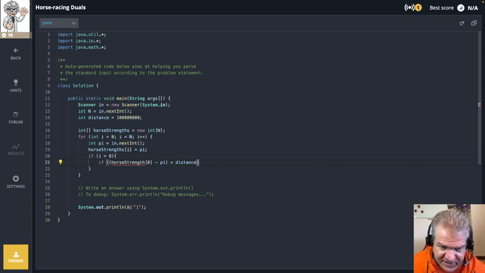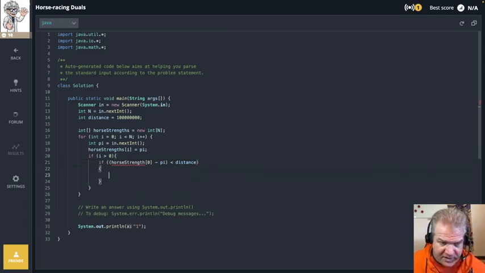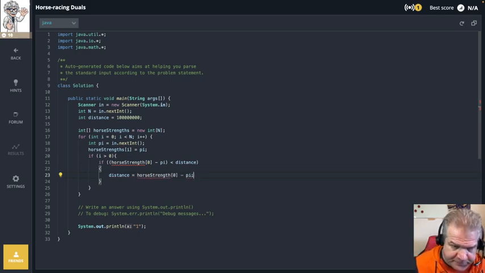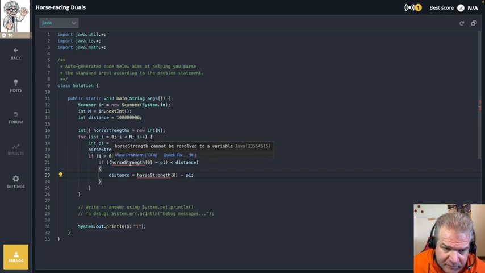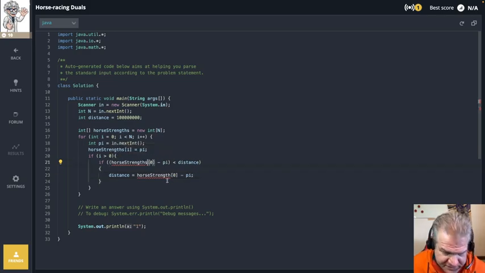If that's less than distance, then I want the distance to be horse strength minus pi, right? Because that'll be smaller. And then horse strengths. There we go.